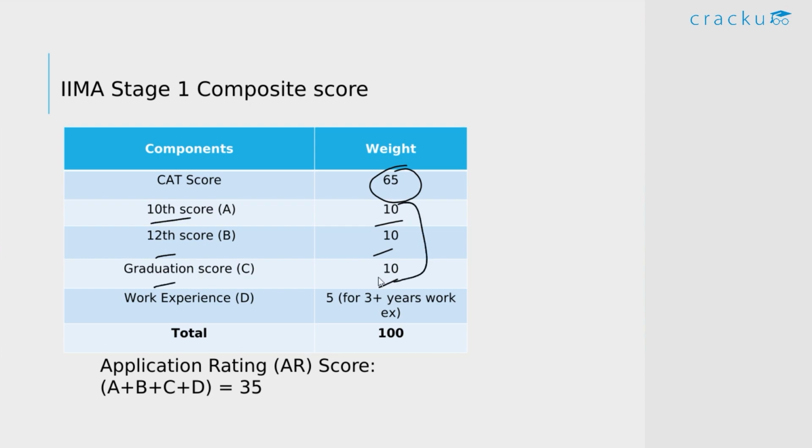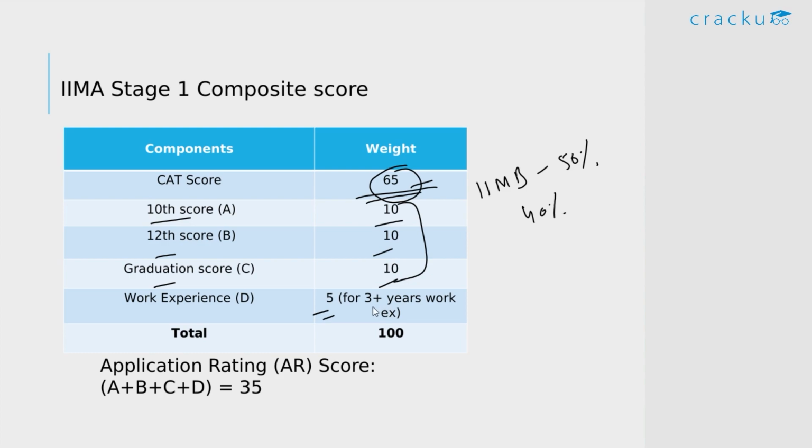This is relatively less when compared to IIM Bangalore. In IIM Bangalore, we saw the weightage for academics was 50%, and for CAT the weightage was only 40%, but here the CAT has 65% weightage. So if you perform very well in CAT, you still have a good chance of getting a call from IIM Ahmedabad. And for work experience, they give 5% weightage.